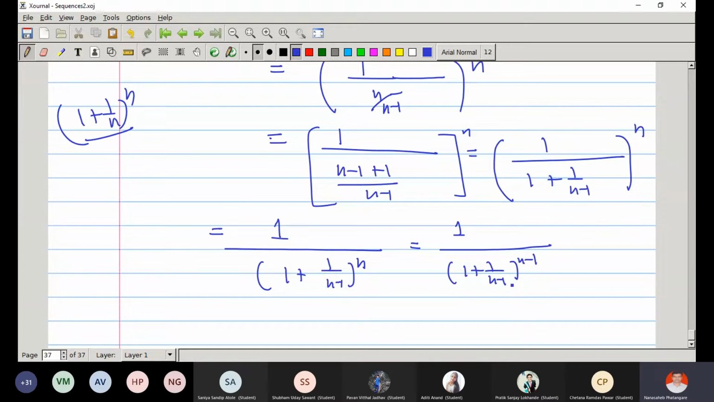Right. Now I will make some modifications so that I can compare with our original sequence 1 plus 1 by n raised to n. So what should be here?